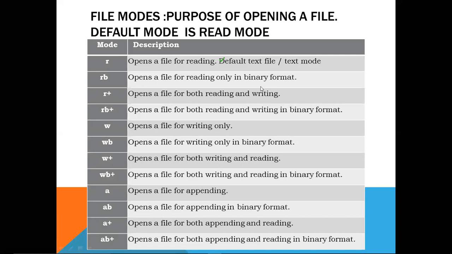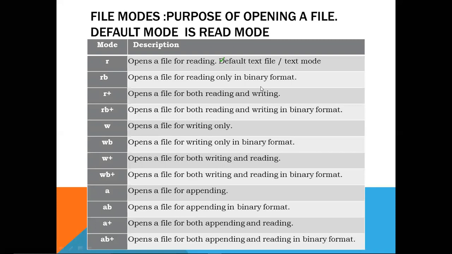RB means we are going to read binary files, opening the file in binary mode. R plus means we are opening a file for both reading and writing purposes. But with R plus, the file must exist, and only then can we do the other operations. RB plus means we are opening a binary file for both reading and writing.